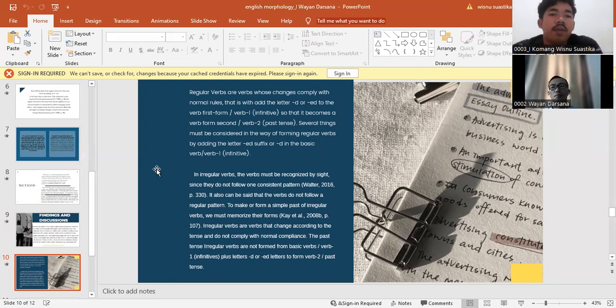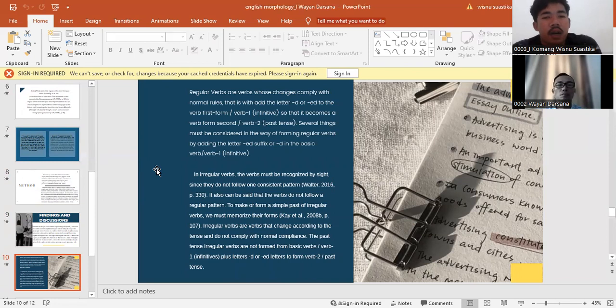Irregular verbs must be recognized by sight, since they do not follow one consistent pattern, say Walter, 2016, page 330. It can also be said that the verbs do not follow a regular pattern. To make the simple past tense form of an irregular verb, we must memorize their forms, say Kate et al. 2008, page 107.